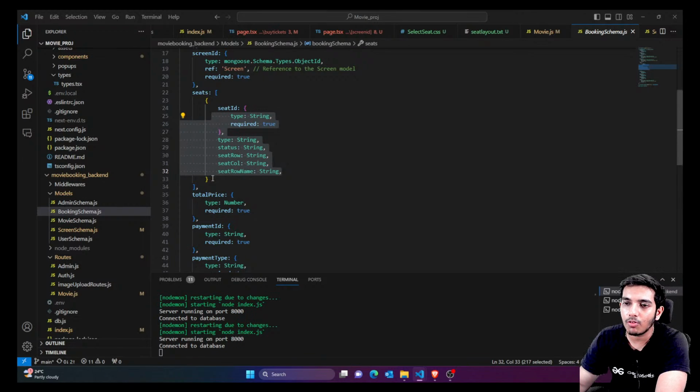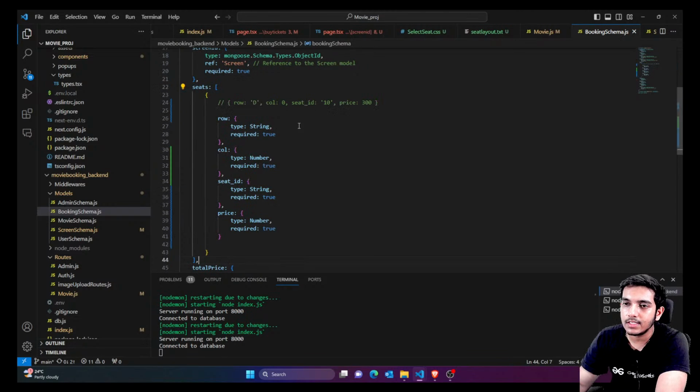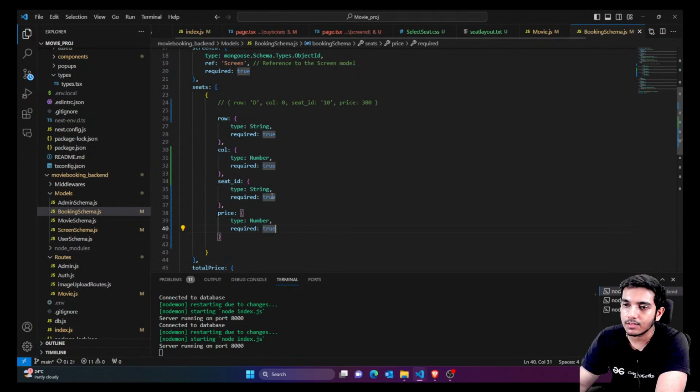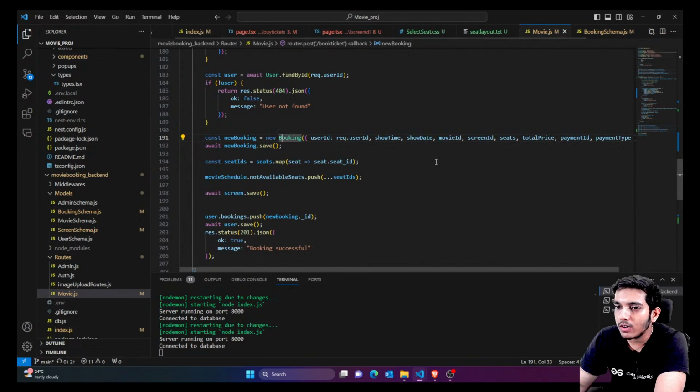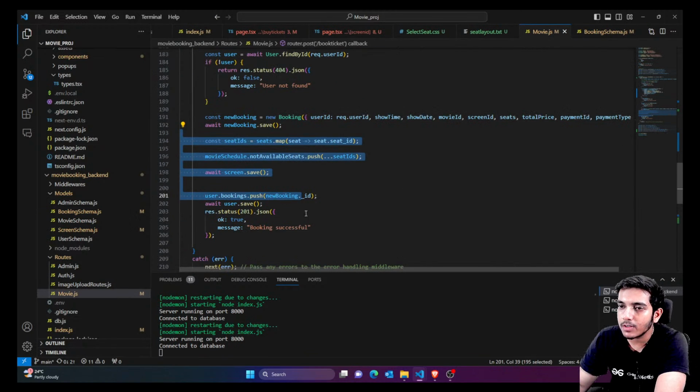So you can just add that format, that's it. So seats is actually of this format now. Okay, that's it. So that's what seats have now. So now after this, let's try to test this API. I think now it must be working.